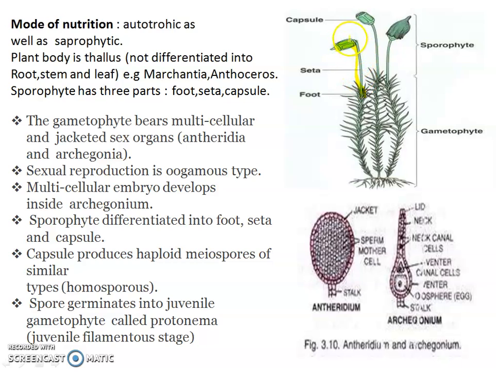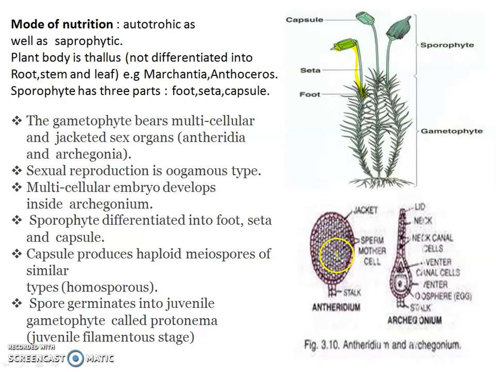So the structure which bears the spore is a sporophyte, and the structure which bears the gamete is a gametophyte. Gametophyte is the main plant body. Sporophyte is the one which will bear spores, and these spores will germinate. The gametophyte bears multicellular jacketed sex organs, that is archegonia and antheridia. Archegonia is a female sex organ, and antheridia is a male sex organ.